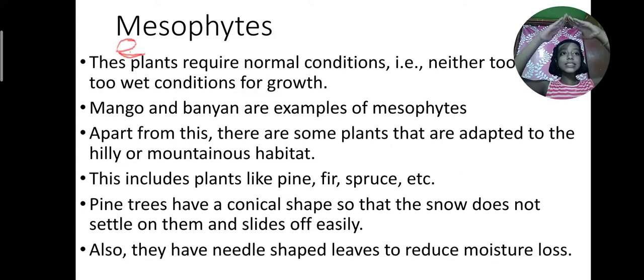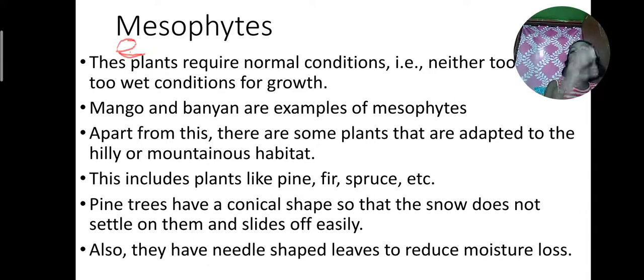So pine trees, or fir, spruce, are usually of conical shape. If they were flat, the snowfall that falls here would stay here, and that leads to the breaking of branches or trees in some time. Instead, it slides down easily and falls.